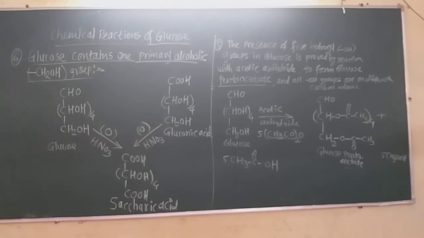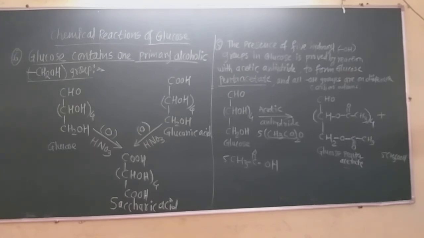When we oxidize glucose, or you can also oxidize gluconic acid, because we can first oxidize glucose into gluconic acid and then again oxidize the gluconic acid using nitric acid as the strong oxidizing agent. If the last carbon's hydroxyl group is also oxidized into the acidic group, then this shows that glucose contains a primary alcoholic group.